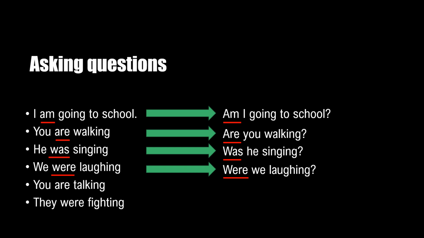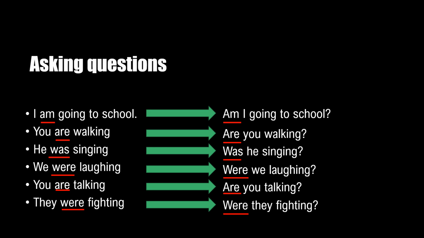You are talking. Be verb is are. Are you talking? They were fighting. The be verb is were. Were they fighting? So we have already learnt about this in yesterday's lesson when we were asking questions with the be verb. We just practiced it a little bit more here, and we can see that when we are using it in the continuous tense, the rule remains the same for asking questions. Next, we will do some more practice in the class.